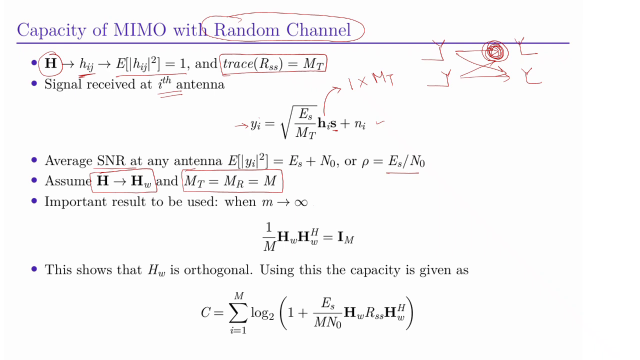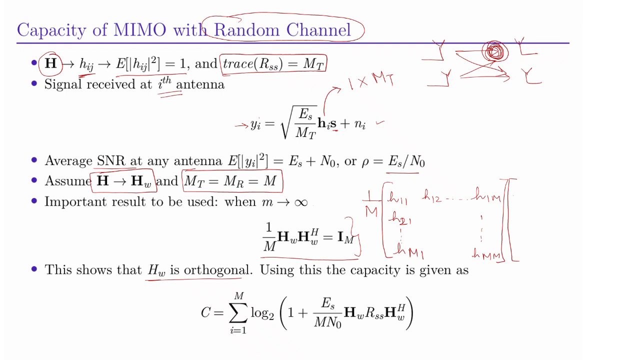And this particular expression shows that HW is orthogonal. And we can also verify this. We can write 1 by M. What is the spatial white matrix? HW we can write as H11 and H21, so on up to HM1. Here we will have H12, we will have H1M and HMM. Now we multiply it with HW Hermitian, that is the conjugate transpose of this expression.